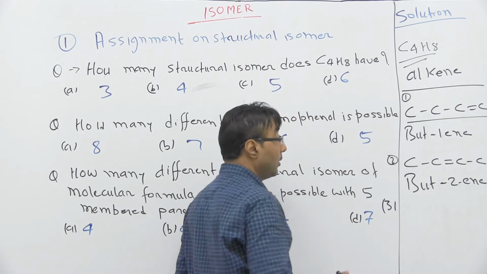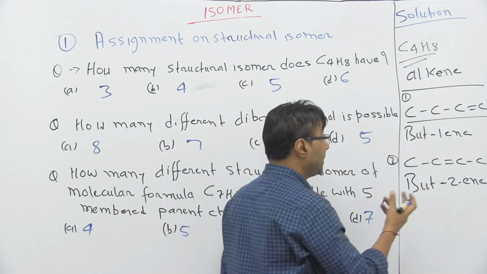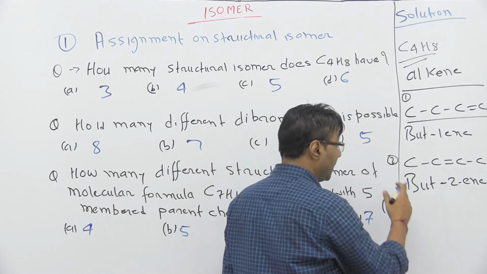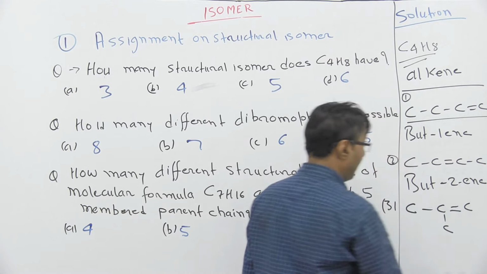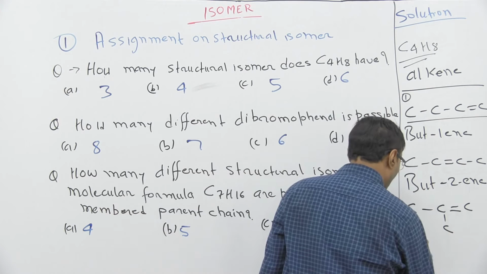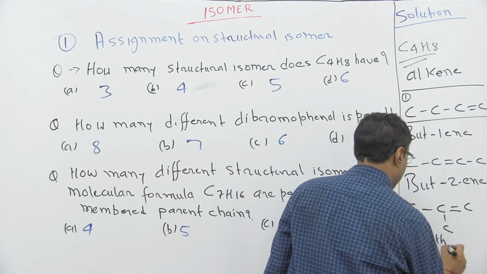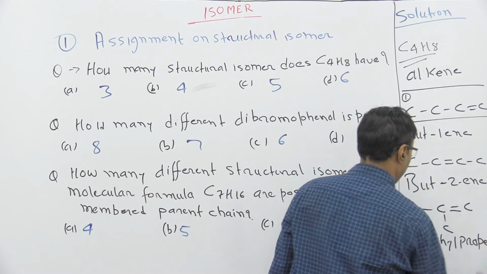Now for the third one, we cannot go for a positional isomer, so we have to change the nature of the carbon chain, and it can be done like this. The name is 2-methylpropene.